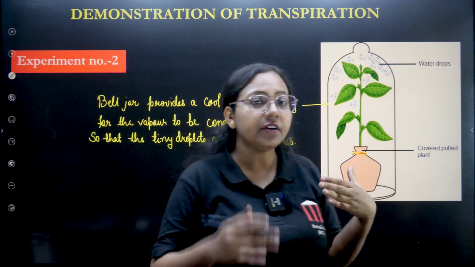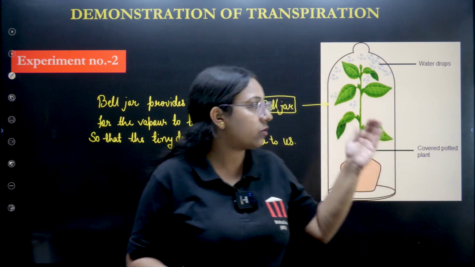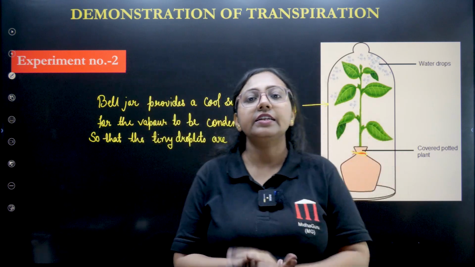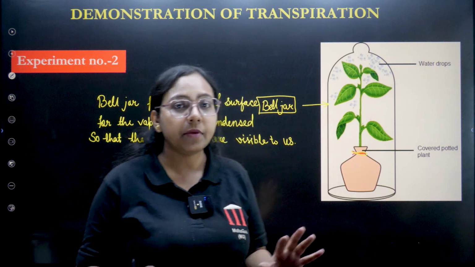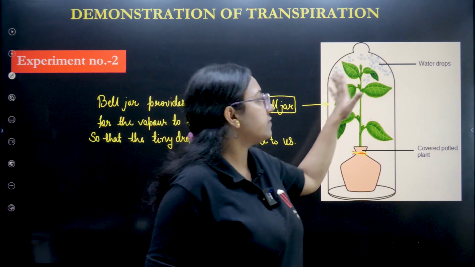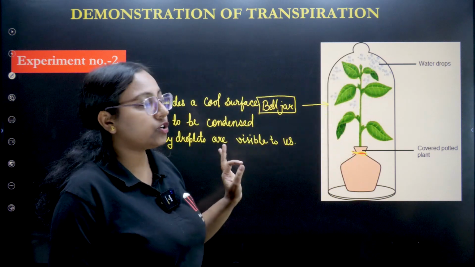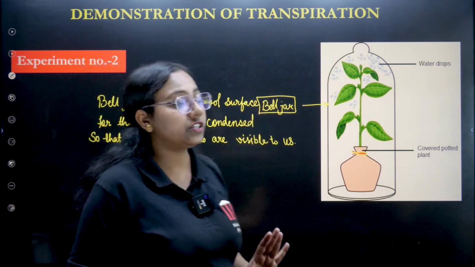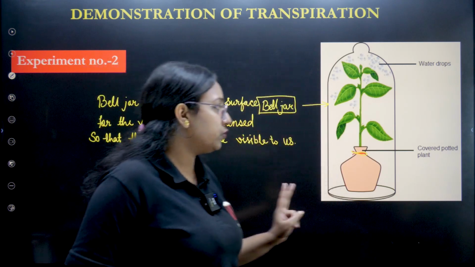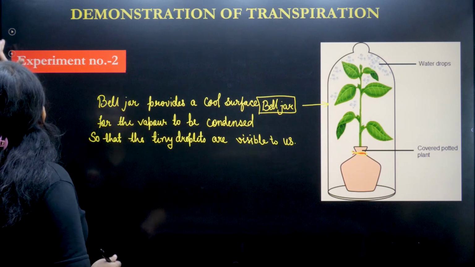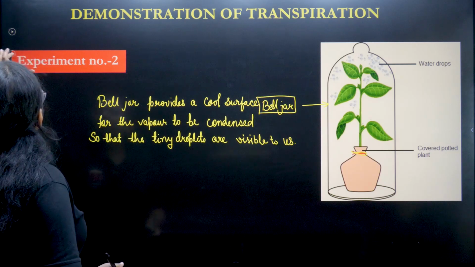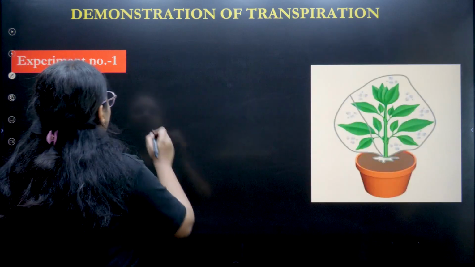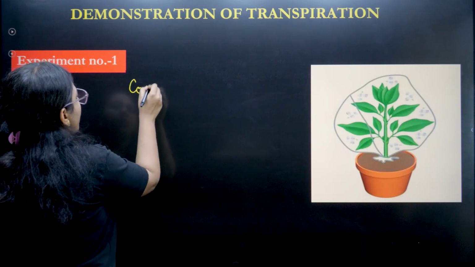It provides the cool surface, and once the vapor collides with this surface, it just condenses immediately and makes the water droplet. And so it is very easy for us to see these water droplets and identify that transpiration has taken place. But there are two things, which we call a control setup. So basically, in the first experiment also we needed one control setup.